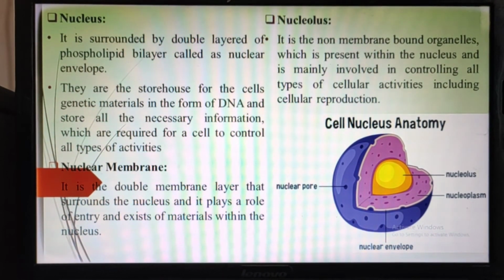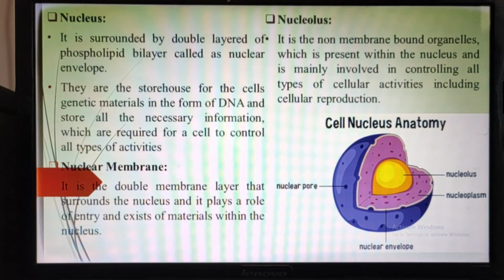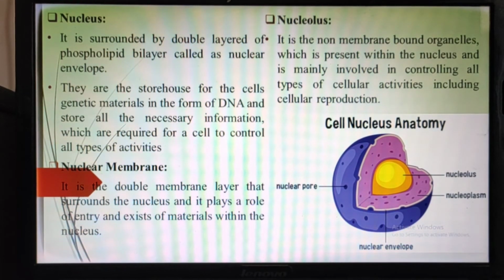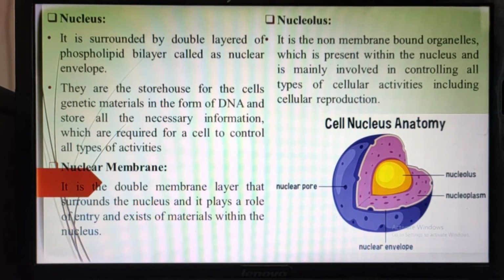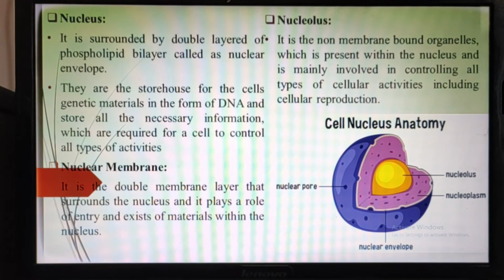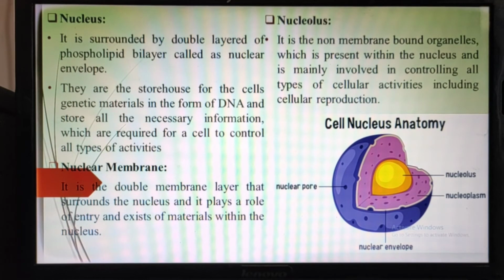Now we will see the nucleoplasm. This nucleoplasm is also called karyolymph. Nucleoplasm is nothing but the cytoplasm, that is a matrix, a jelly-like viscous fluid, and this will contain nucleic acids, protein molecules, minerals and salt molecules. And in that nucleoplasm there will be some chromatin material or chromatin network and the nucleolus. Chromatin network is just a thread-like or fiber-like structure which is connected to each other.